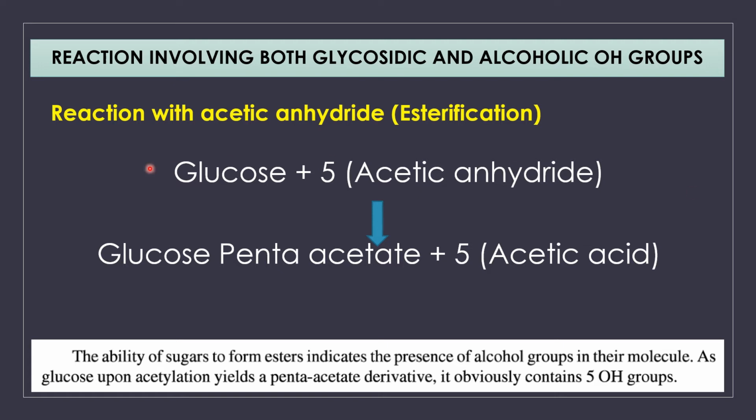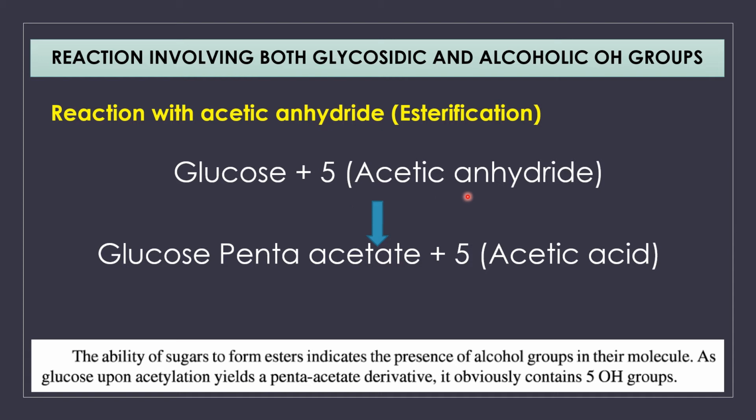Then the next reaction involves both glycosidic and alcoholic OH groups. In the previous reaction, we saw the involvement of the glycosidic OH group. Now in this reaction, both the glycosidic as well as alcoholic OH groups are involved. This is an esterification reaction. When a monosaccharide reacts with acetic anhydride, what happens? Esterification takes place. Here we have taken glucose as an example, treated with 5 molecules of acetic anhydride. What is acetic anhydride? When 2 molecules of acetic acid join together, one water molecule is removed, and thereby we get acetic anhydride.